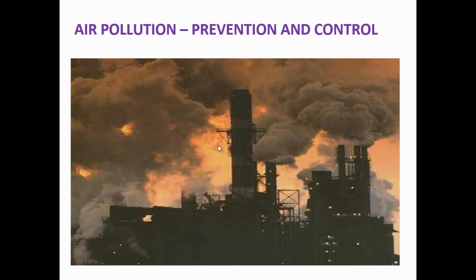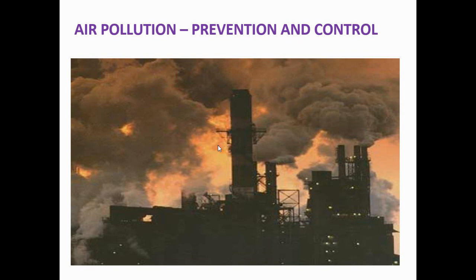But air pollution does not only contain gaseous pollutants; it also contains some particles, called PM10 and PM2.5. PM2.5 is particulate matter of size 2.5 micron, and PM10 is particle size of 10 micron. These are two basic small particulate matters that come in the polluted air along with the different gaseous pollutants. So it is important to remove the gaseous pollutants as well as the particulate matter, mainly the dust particles.